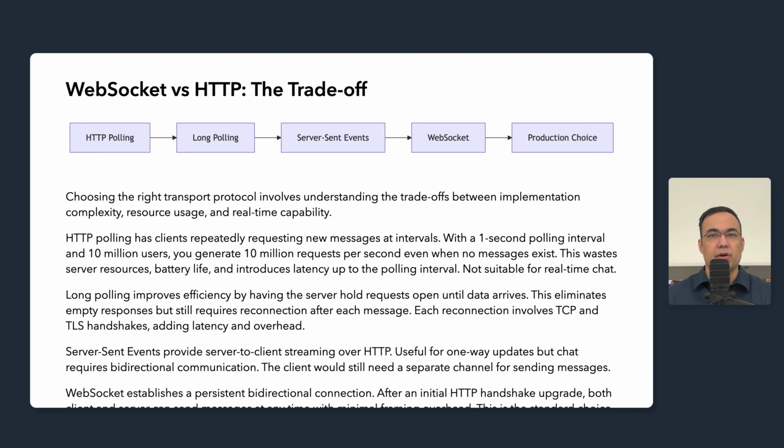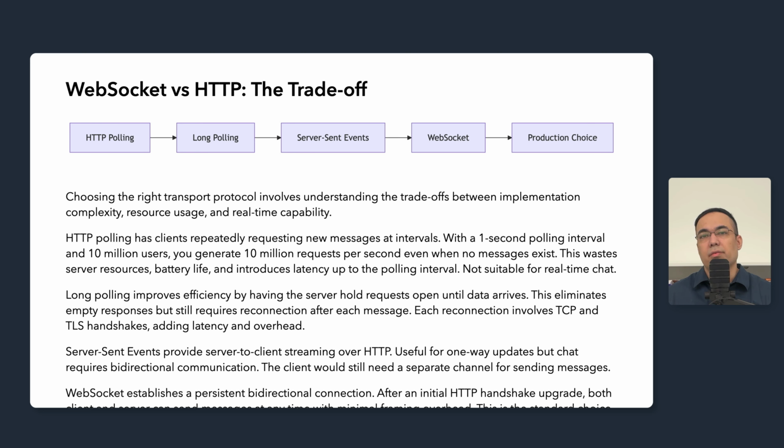Server-sent events provide server to client streaming over HTTP. The server pushes data as it becomes available. This works well for one-way real-time updates like notifications or feeds. However, chat requires bidirectional communication. Users send messages too, so with SSE, which is server-sent events, we would need a separate channel for sending, complicating the architecture as a whole.